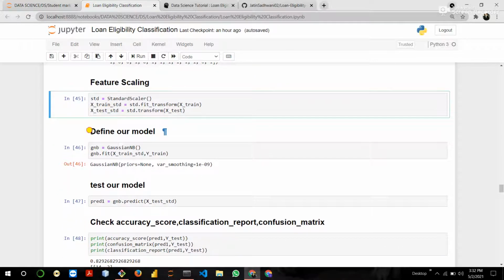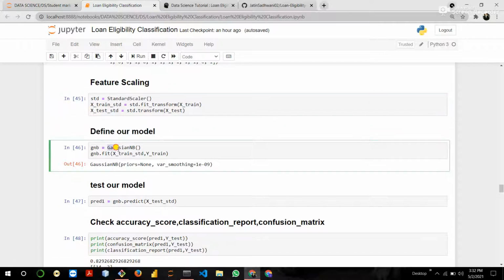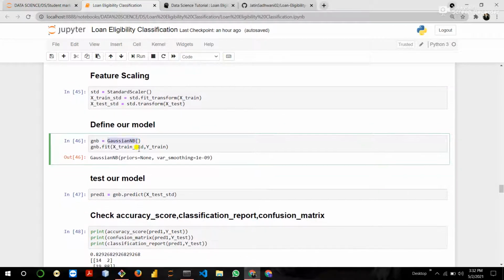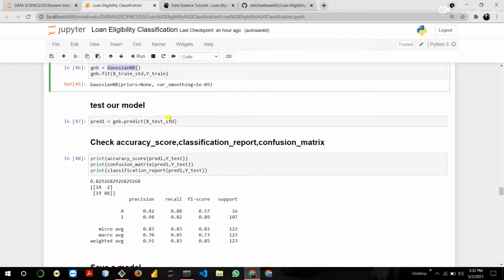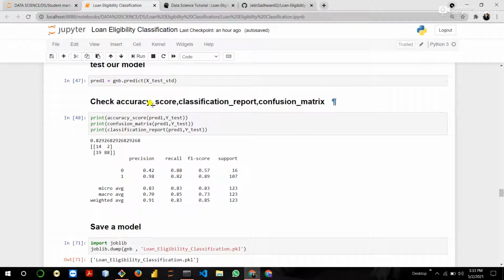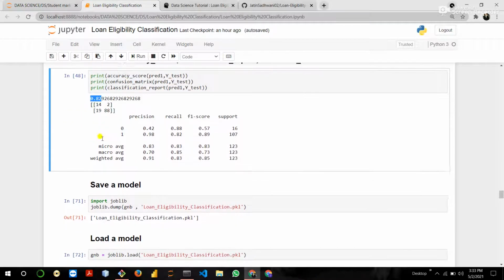Then define our model, Gaussian naive Bayes. Then fit the model using the standard scaler and the y range. Okay. Then test the model. Then check the accuracy score, classification report, and confusion matrix. So overall accuracy we got 82%.